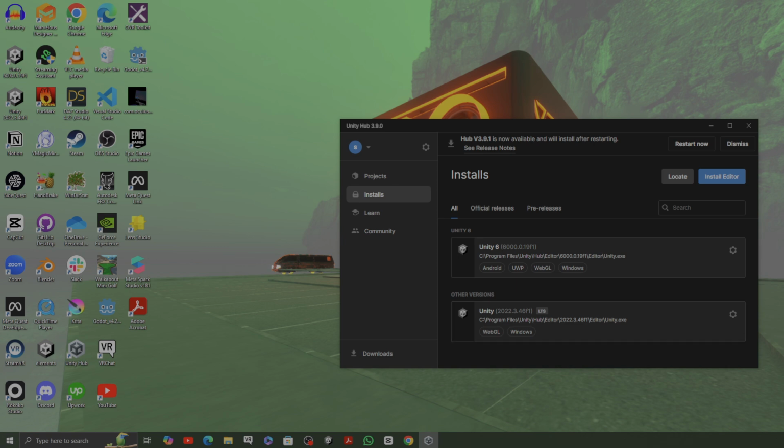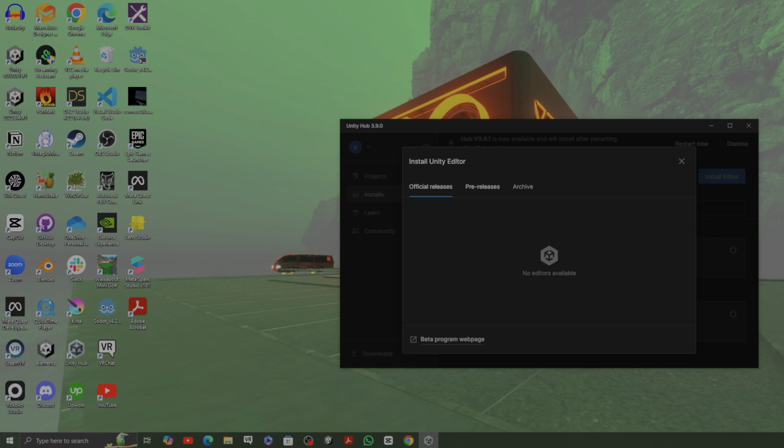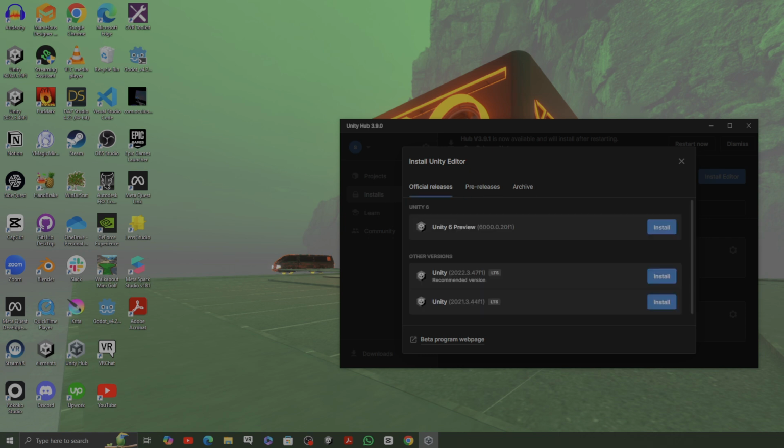But if you don't see anything here, the first thing that you'll have to do is to come here and say install editor. Then it will give you the official releases. There are pre-releases, there are the archives, but now we just want to find ourselves on the official releases. Forget about Unity 6 for now. Please, don't install Unity 6.